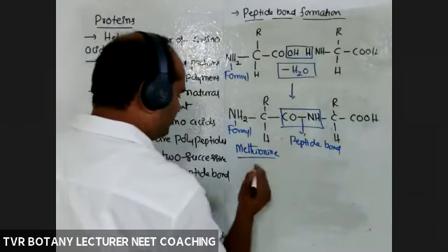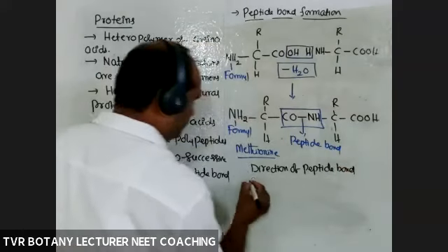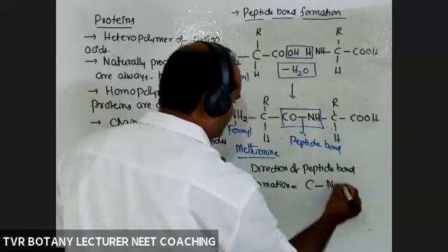What about the direction of bond formation? This is very, very important. The direction of peptide bond formation is C bond N direction.